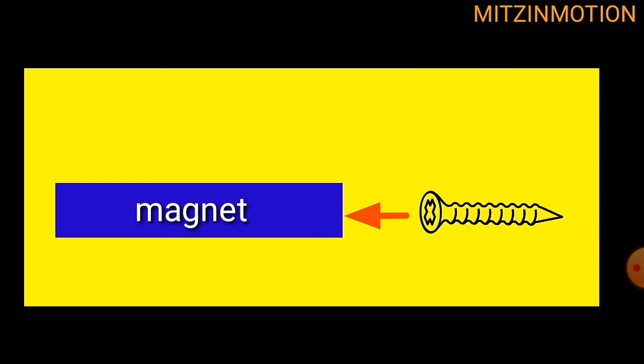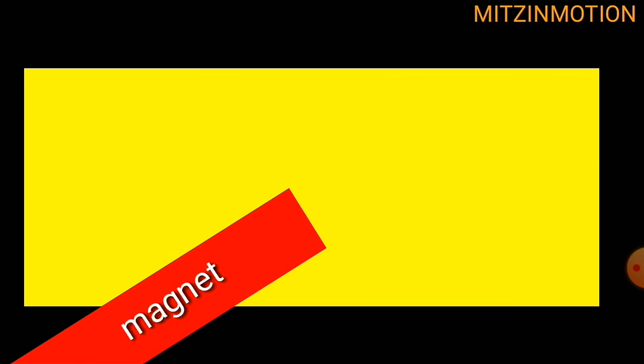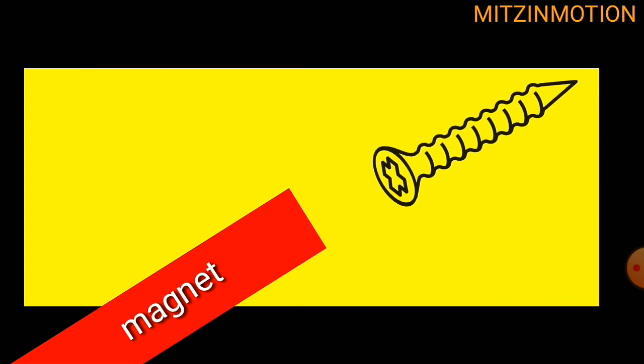Suppose we consider a magnet. Now this magnet will attract all the particles, that is, the substance. It is a non-contact force. We have seen contact force and non-contact force in this video.